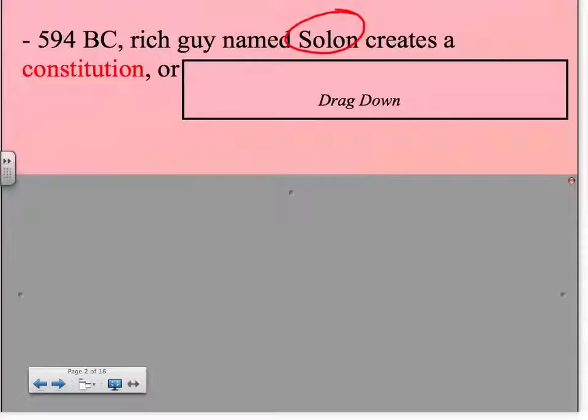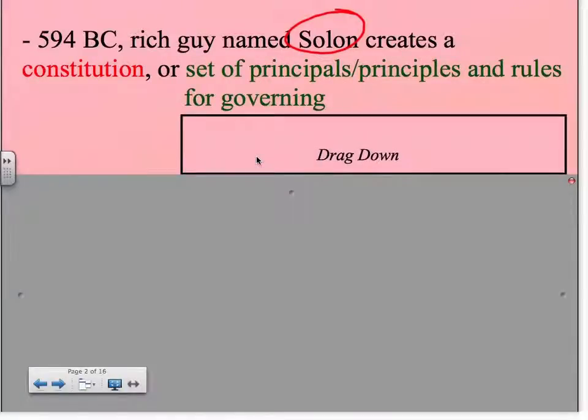It is a set of principles and rules for governing a country. Basically, it's a document that says how you should run your country.